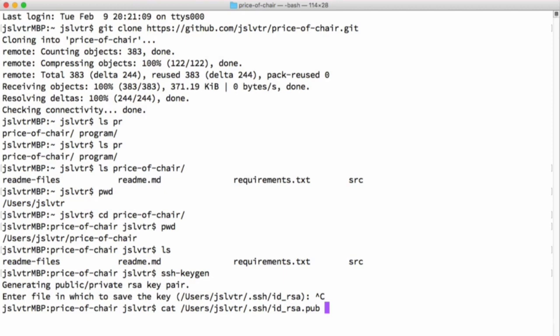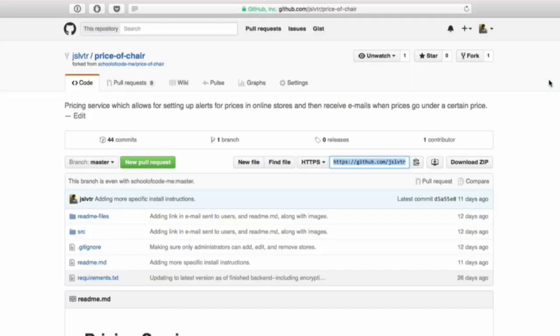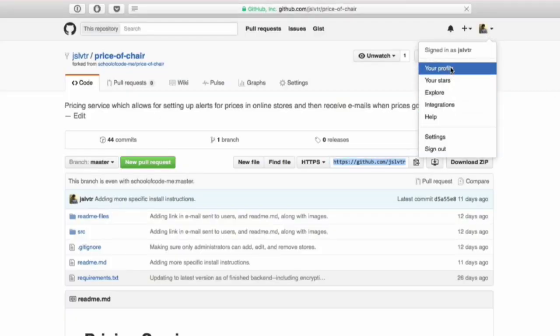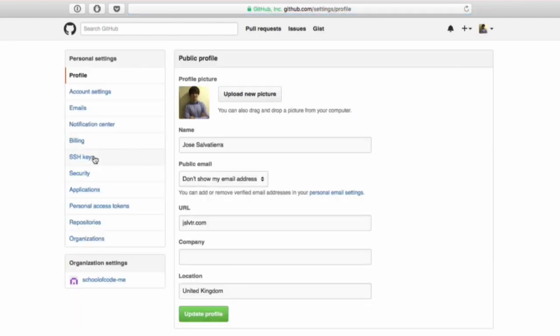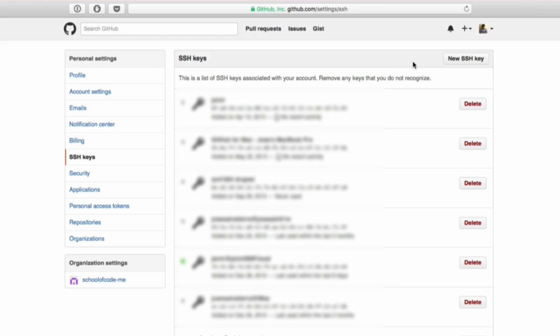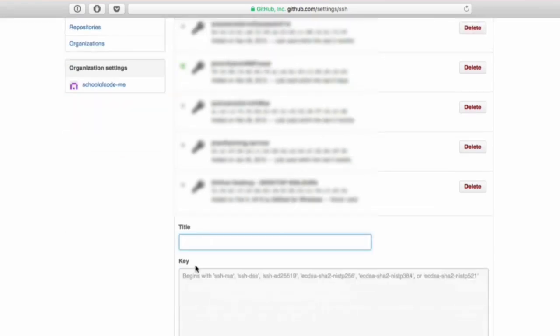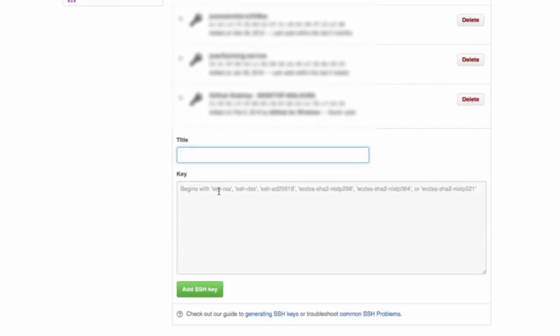So cat those contents and you will get the output of your RSA key, and you can copy the entirety of that output and paste it in the GitHub appropriate place, which we're going to view now. So copy the contents of that command and then go into your settings, your profile, here in GitHub, edit your profile, select SSH keys and create a new SSH key, put a title of the key that you want, and then paste in the contents of your file.